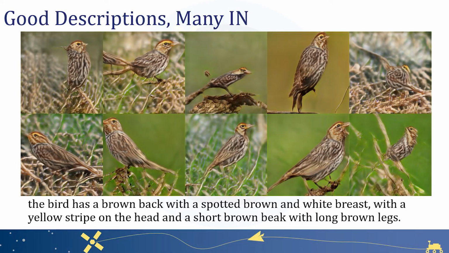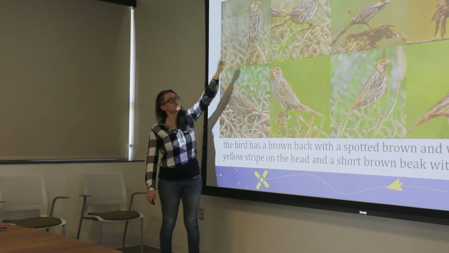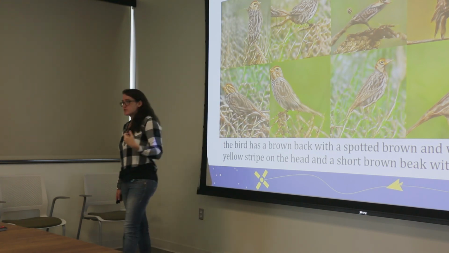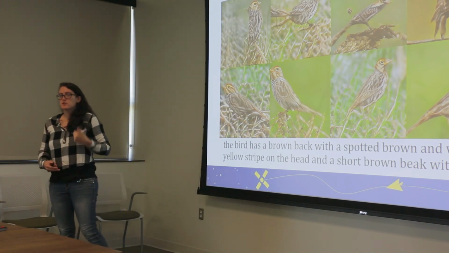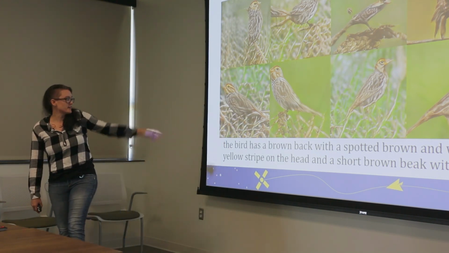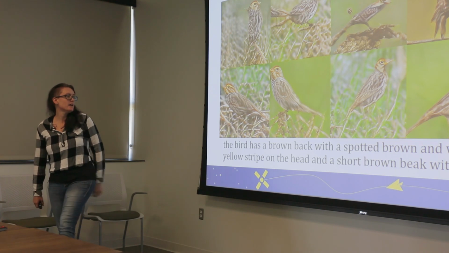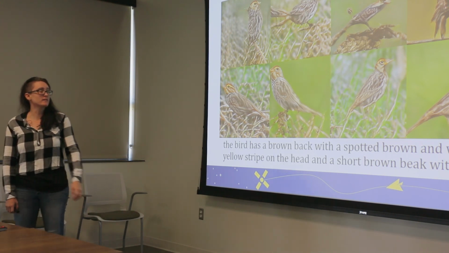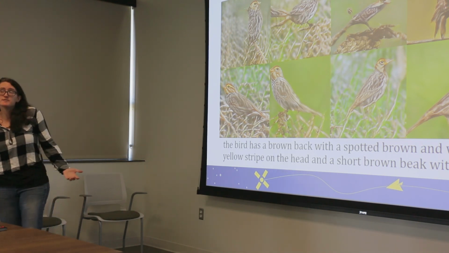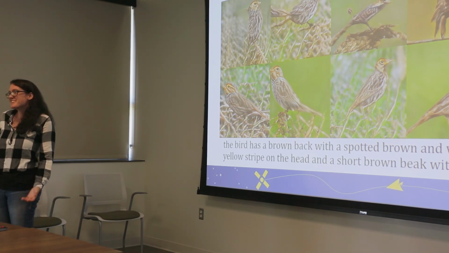We took one of the good descriptions to make all of these images, and we ran it through the GAN 10 times. So each of these images is one good description that used a lot of subordinating conjunctions, creating the image, and the description is down here. The bird has a brown back with a spotted brown and white breast, with a yellow stripe on the head, and a short brown beak with long brown legs. And you can see many of these look like birds. Many of these look like real creatures.